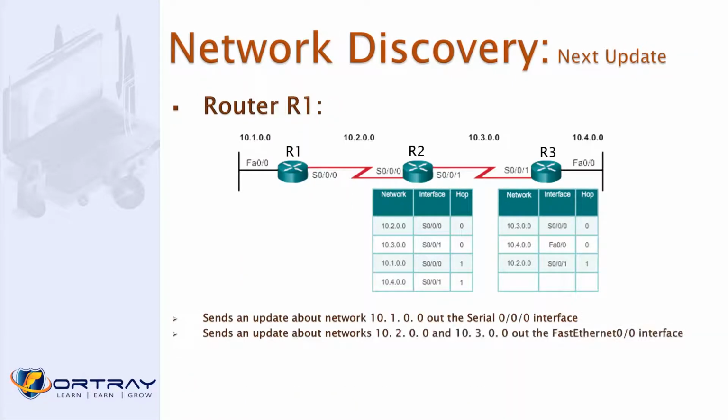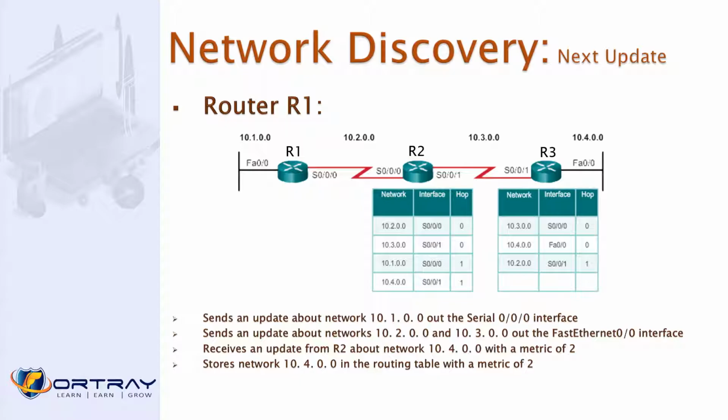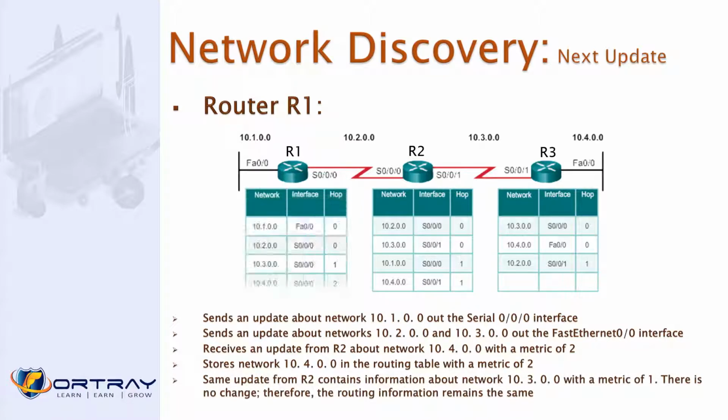And similarly, send an update for 10.1.0.0. So you can see, once you advertise these networks into the routing protocol, they start discovering each other. Now the R1 routing table is completely updated, but you can see one thing: this network is 2 hops away, because it goes to R2, then R3. The 3 network is learned through 1 hop away, because this router directly knows it. So once this router sends the update that if you want to reach this network, it's 1 hop away,